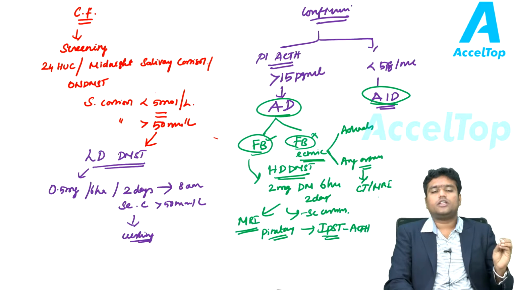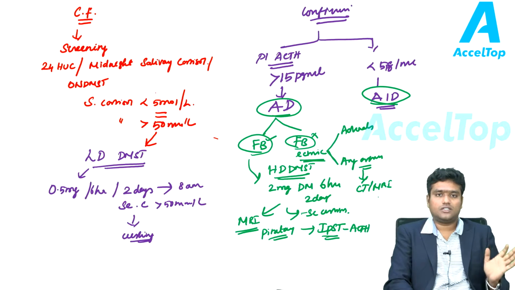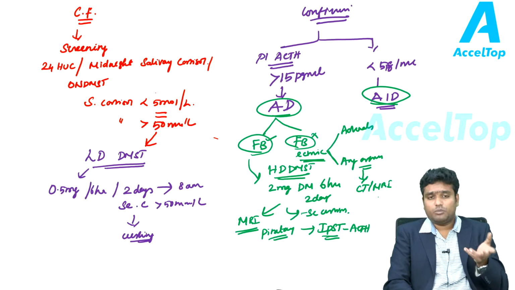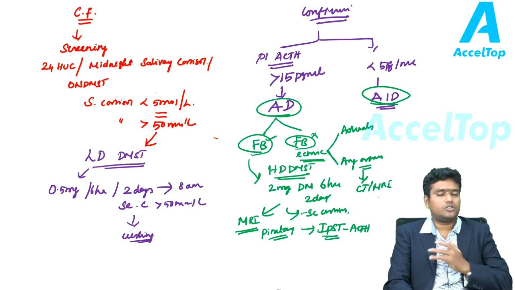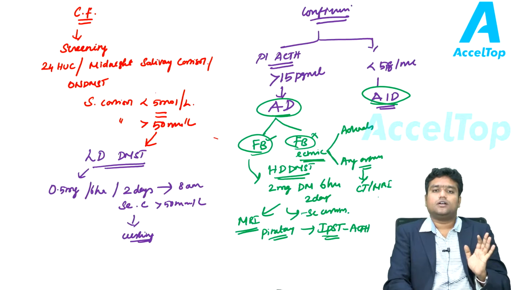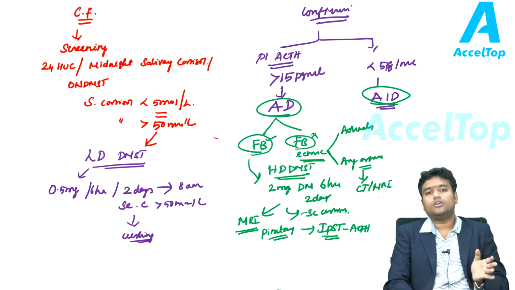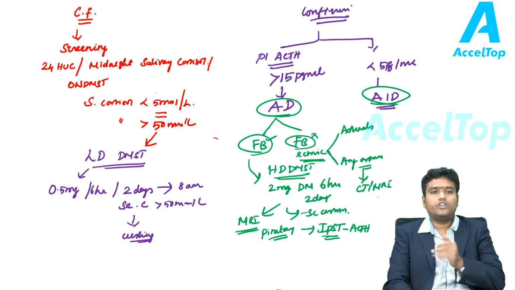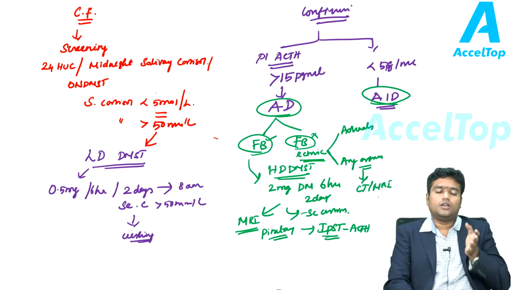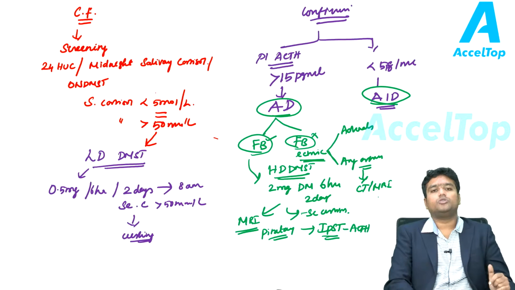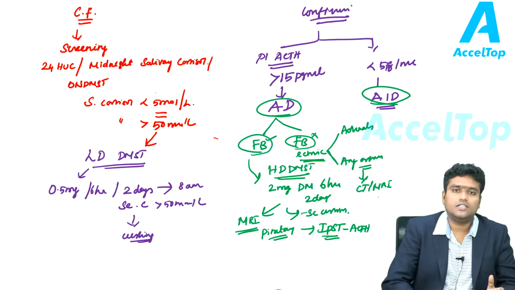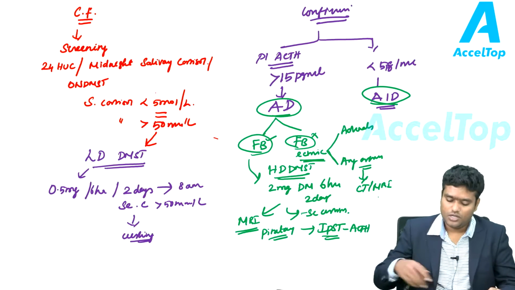If you don't get clues in the MRI, you can do inferior petrosal sinus sampling, but with the help of an endocrinologist, and you can assess the serum ACTH levels there. However, if the feedback mechanism is not there and high dose dexamethasone is not suppressing this ectopic ACTH production, then you have to virtually rule out every organ. For example, an ectopic ACTH production could arise from a tumor in the lung. So you are supposed to take CT of the lung and then rule out.